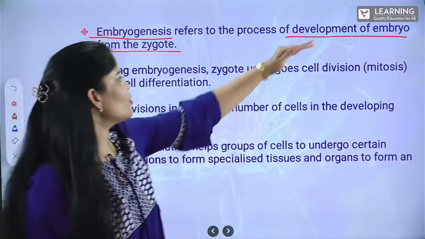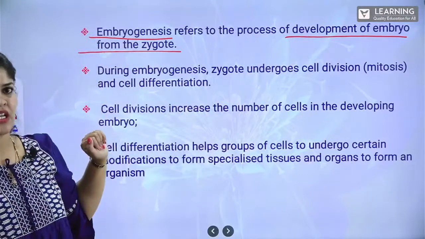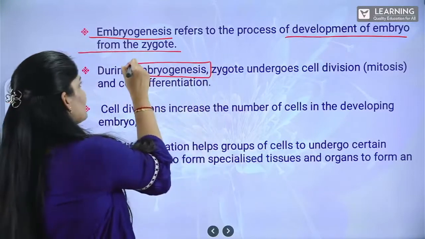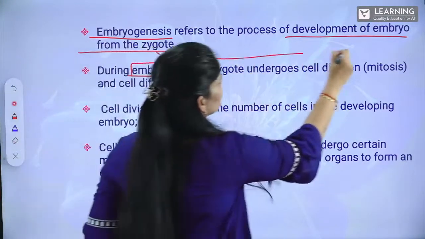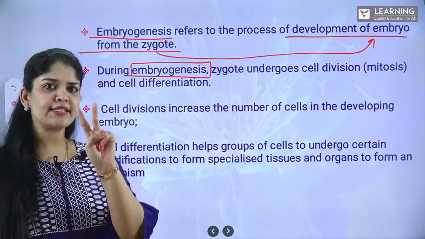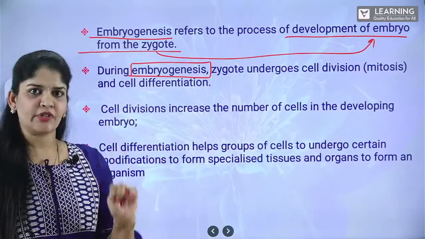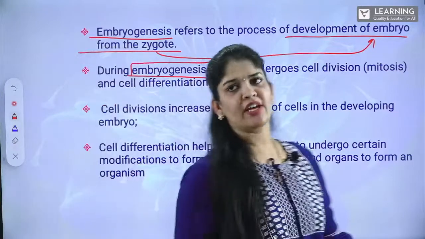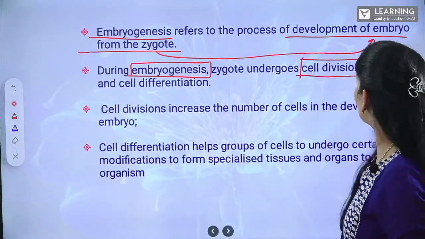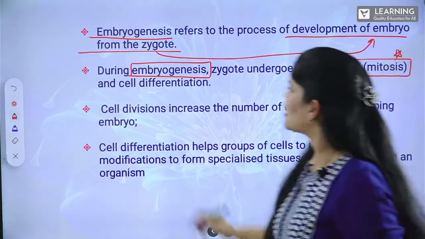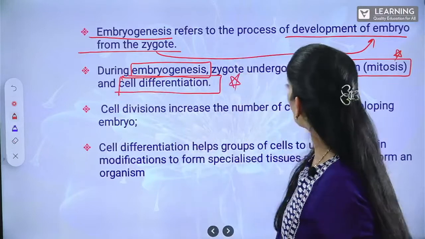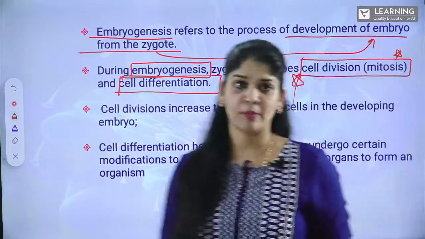During embryogenesis, what happens to the zygote to develop into embryo? It undergoes two important processes. One is cell division and the other is cell differentiation. One is cell division, and that division happens by means of mitosis. And the other process is cell differentiation. These two are very, very important to remember.